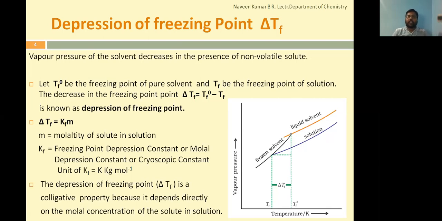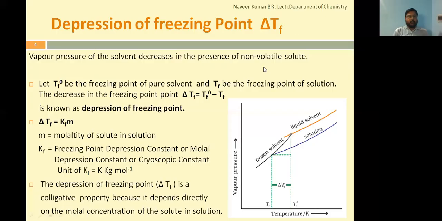For example, if you take water, water freezes at 0 degrees Celsius. And the freezing point of water is 0 degree Celsius. Now, if you add a non-volatile solute to the volatile solvent, the concept is the same. You can recall volatile solvent vapor pressure will be high and non-volatile solute addition will decrease the vapor pressure of the solution.